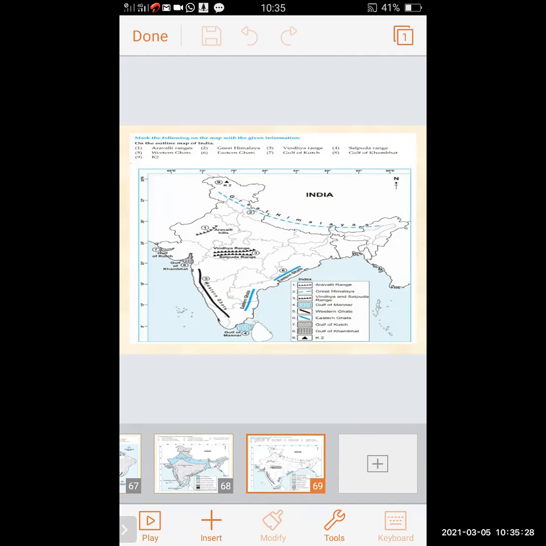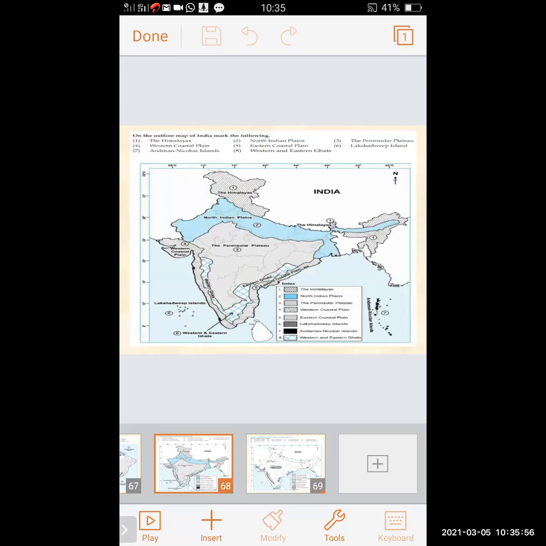The blue color line shows the Eastern Ghats. The dark black color line is showing the Western Ghats. The small dotted lines are showing the Gulf of Khambhat and Gulf of Kutch. So in this way, you have to show the things which are asked for map filling in the exam.